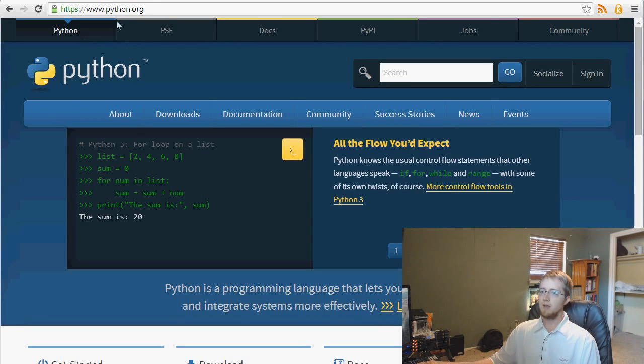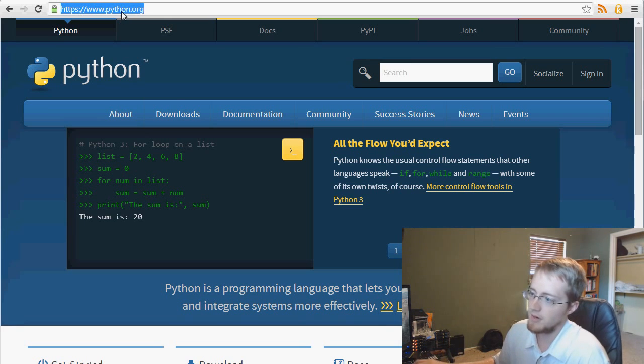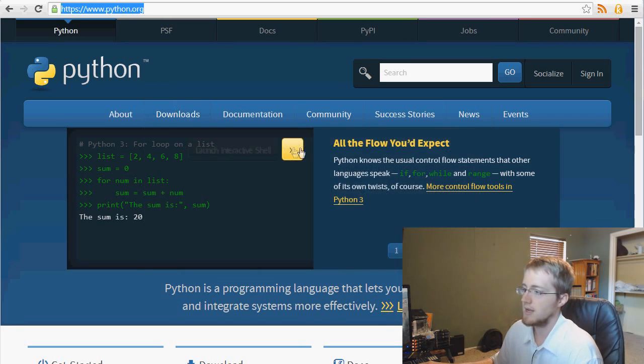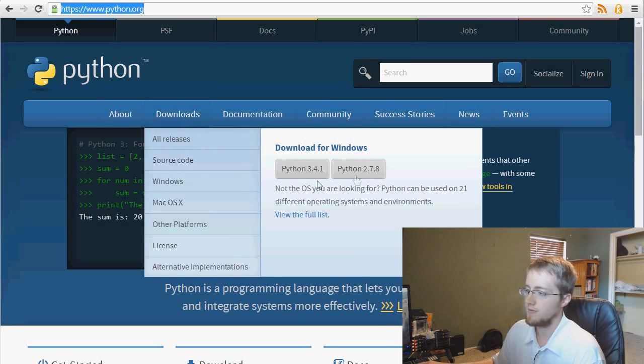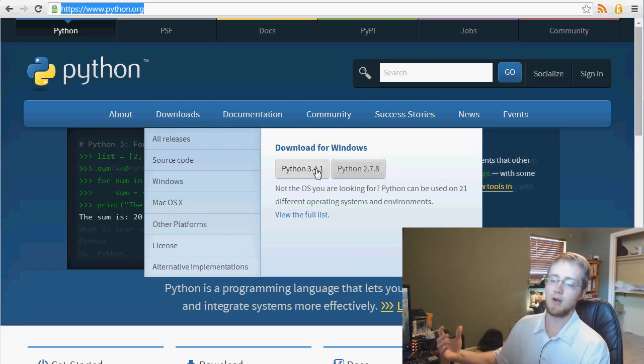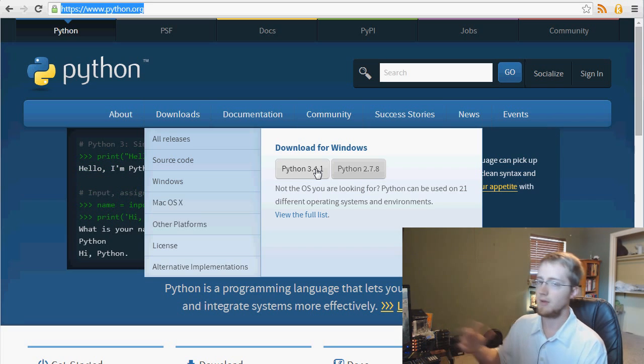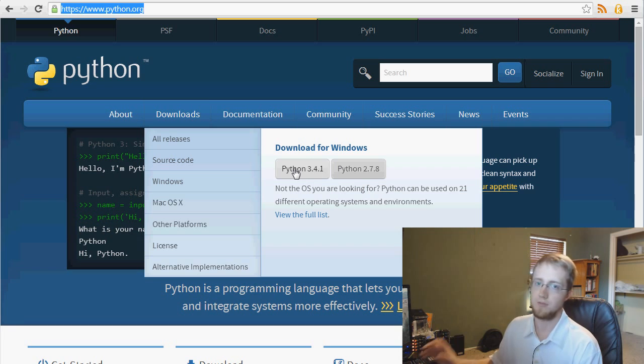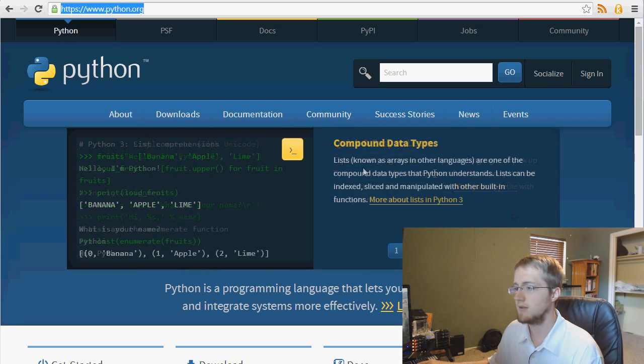Also, if you don't already have Python or PyGame, I'm going to run through those things really quick. For Python, you're going to want to head over to python.org, head to downloads, and download either Python 3.4 or 2.7, but we're going to be using Python 3. And just for the record, if there's a Python 4 out, you'll probably be able to do it if PyGame is supported anyways. Any version of Python 3 should be fine though, so download that.